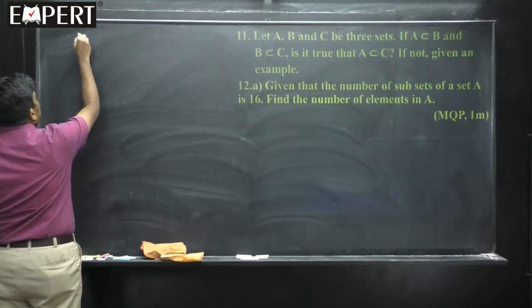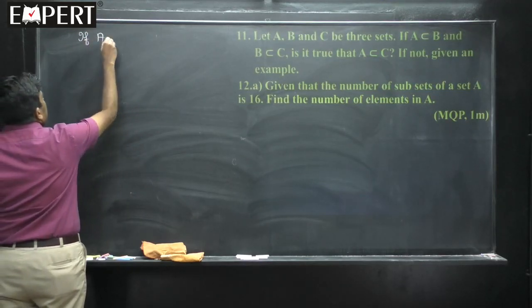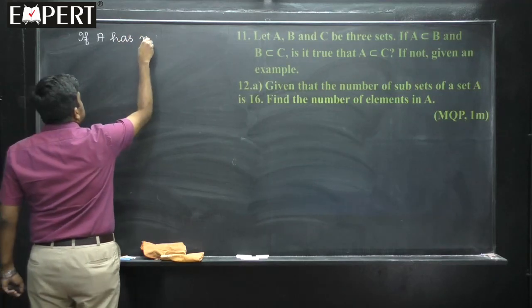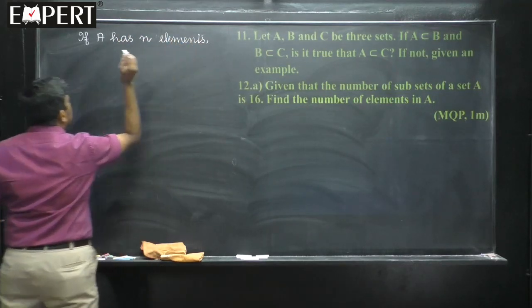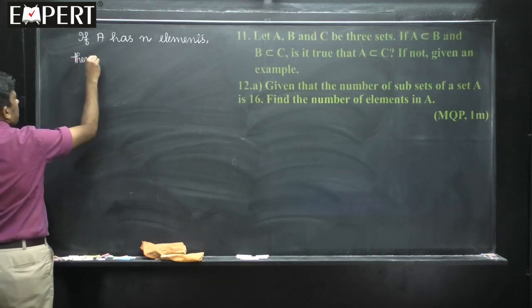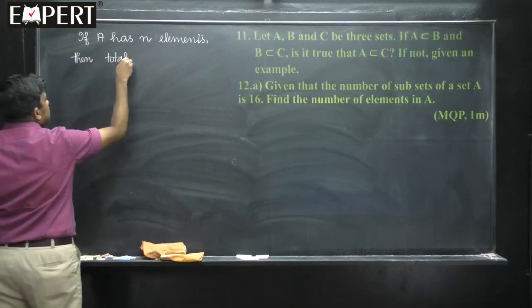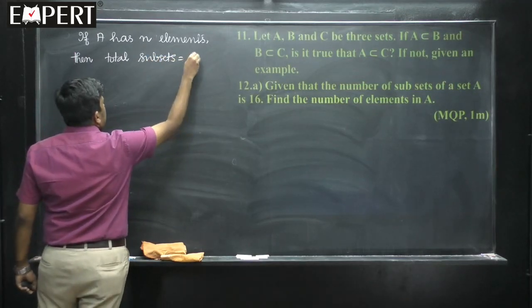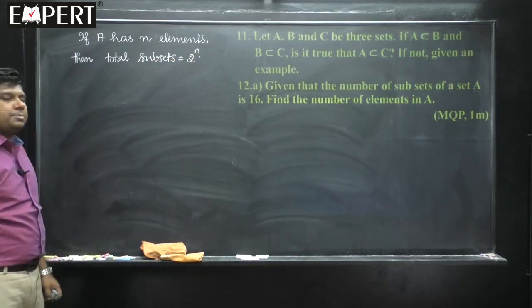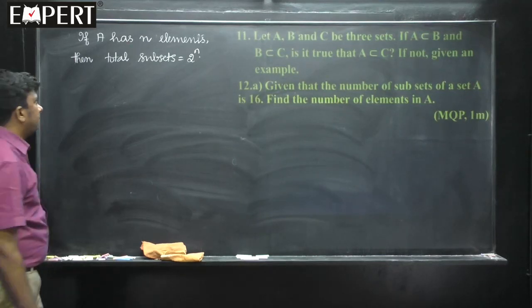So, I will write here, if A has n elements, then total subsets is equal to 2 to the power n.